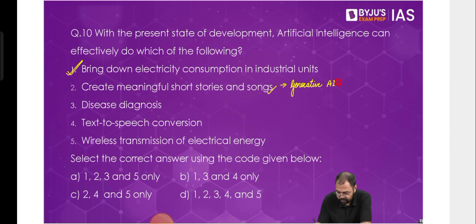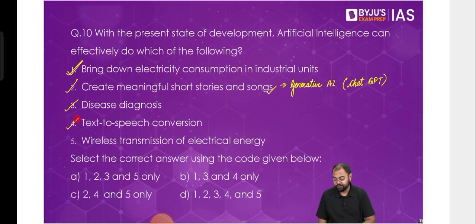So you don't even need very specialized software or a very specialized AI. A simple ChatGPT kind of AI can also do this for you. Disease diagnosis, of course, it can be done. We discussed this. Text to speech conversion is also possible, and today we see that this is happening. Text to speech or speech to text, all these things are possible, and again, with the help of AI, they have been made much better.